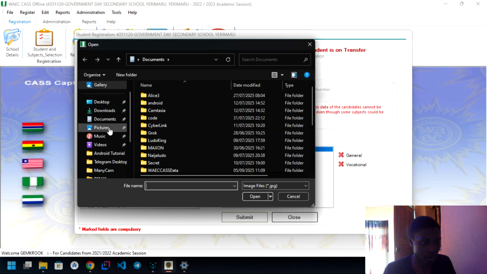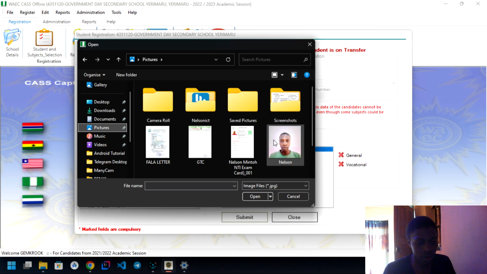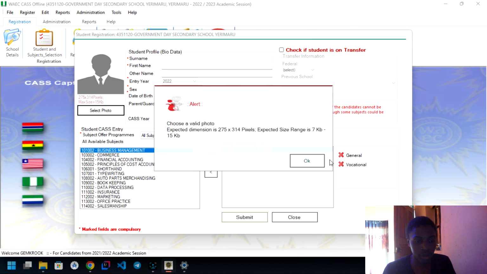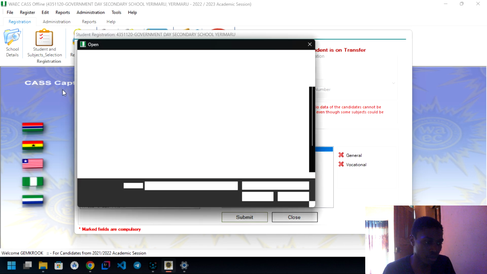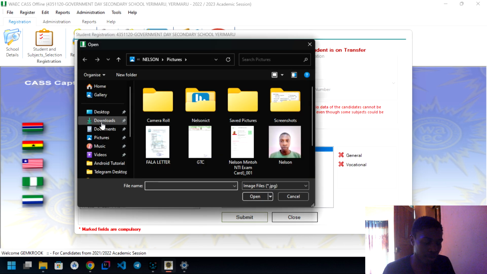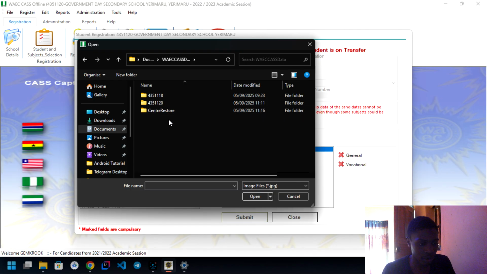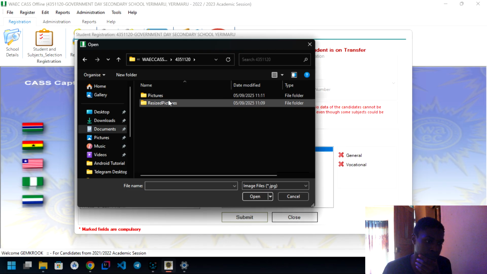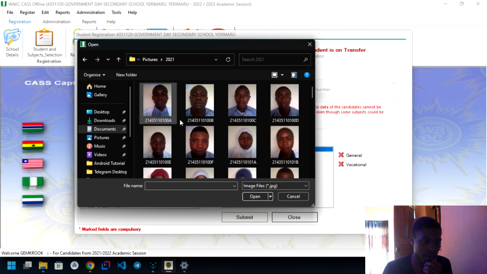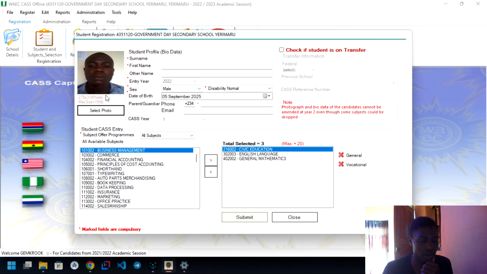We would first need a picture. I'll go to pictures. Remember, if a picture is above this size, it won't go. So we go and look for a picture that matches the requirements. Let's go resize picture. I'll just go to pictures because that's it. Okay, so now that we have a picture, we can enter the surname. It's just a template.